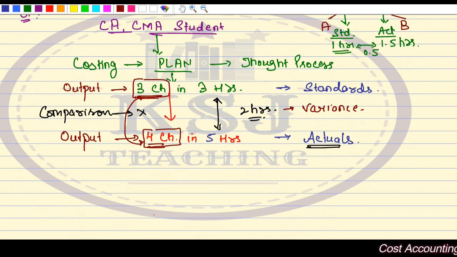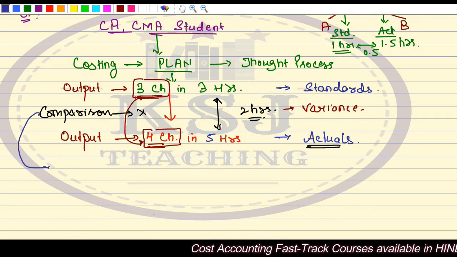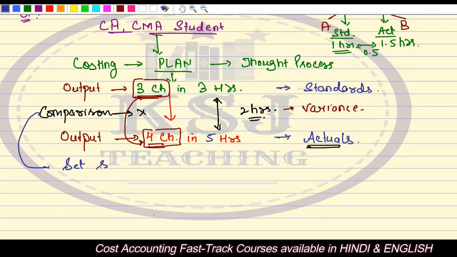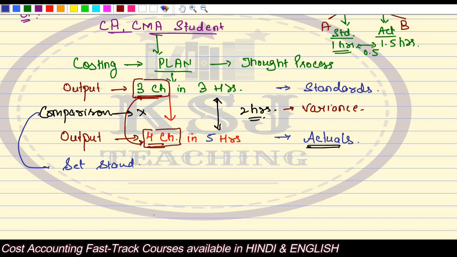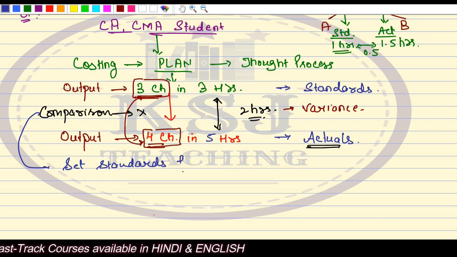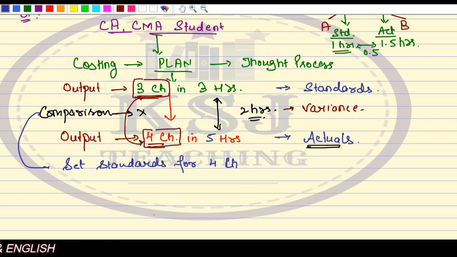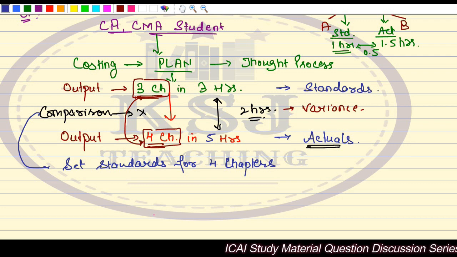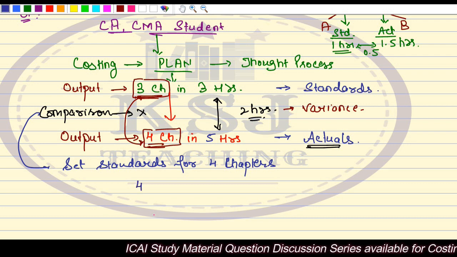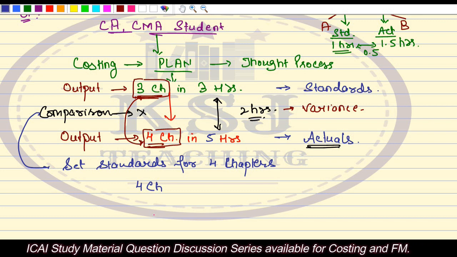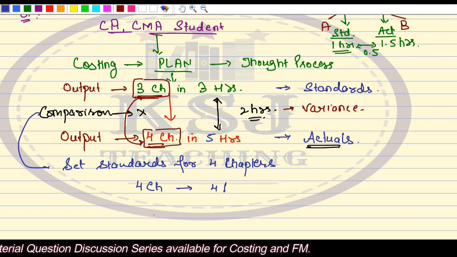So if you want to make the comparison, first you will set standards for 4 chapters. What will be the standard for 4 chapters? Standard for 4 chapters will be 4 hours.